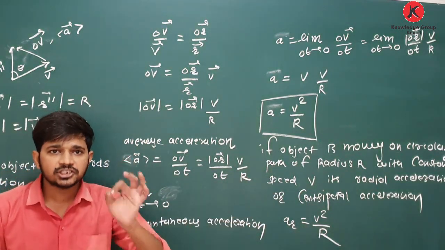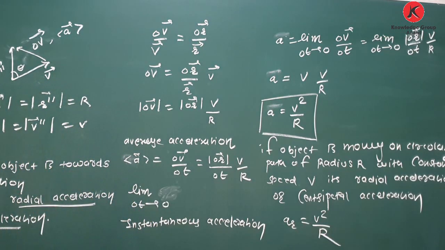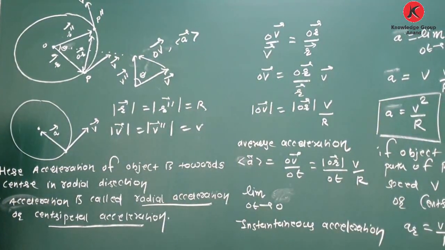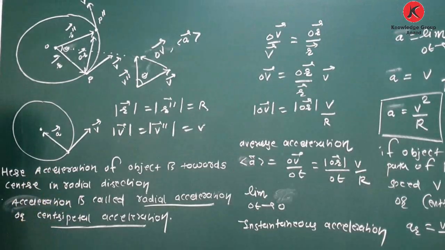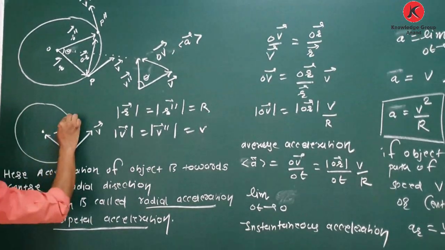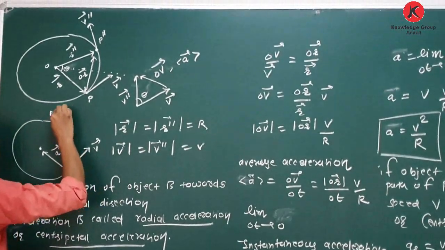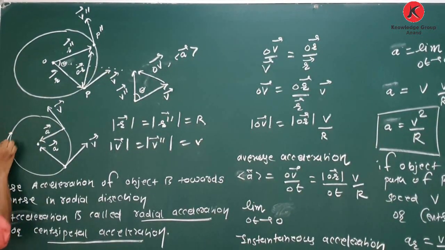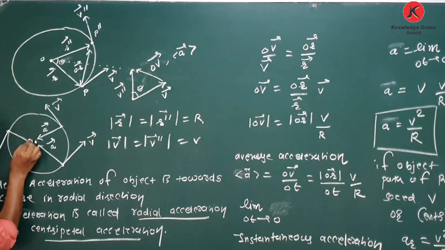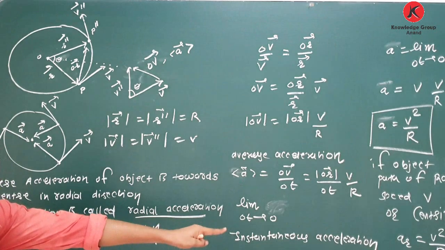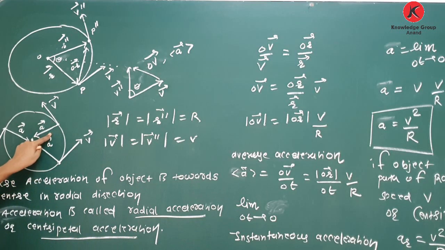Direction is important. Now see, in this figure, one last point. In uniform circular motion, acceleration is always towards the center. And we know that velocity at any point is in the direction of the tangent. If I take this point here, velocity is in the direction of the tangent, and acceleration is towards the center. Yes, at this point, velocity is along the tangent and acceleration is towards the center. The magnitude of acceleration remains the same, but the direction of the vector changes continuously.